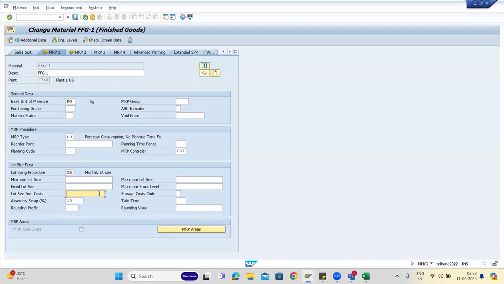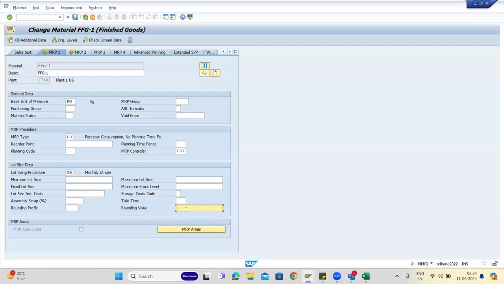These three, cost, code, and takt time, are similar. These three you don't use much, but assembly scrap you might use. Rounding profile you usually use. You can have a rounding profile of 10, so all your orders will be rounded to 10 or 5. So fixed lot size and rounding value will be somewhat similar, right?